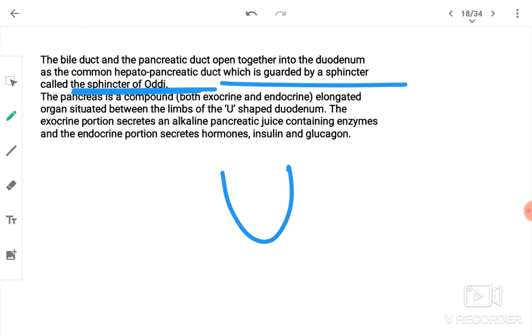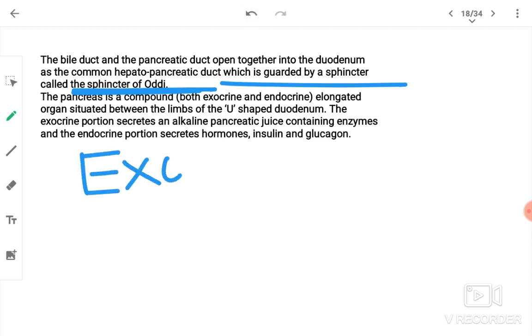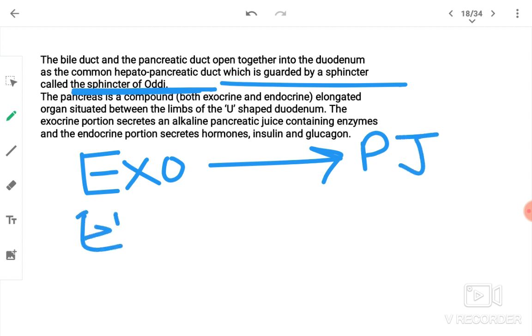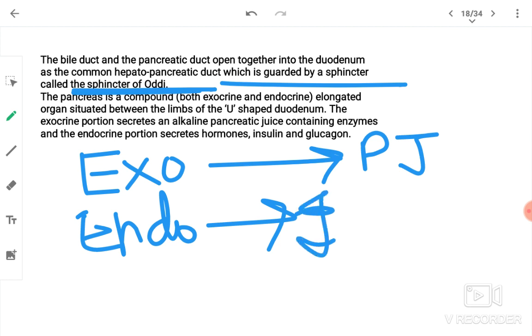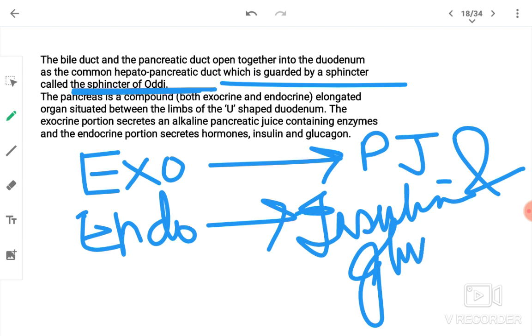The exocrine portion secretes an alkaline pancreatic juice containing enzymes, and the endocrine portion secretes hormones, insulin and glucagon. Exocrine portion will secrete pancreatic juice. Endocrine portion will secrete hormones, insulin and glucagon.